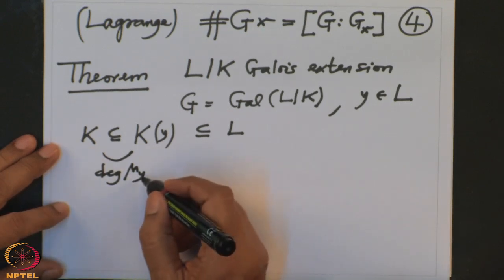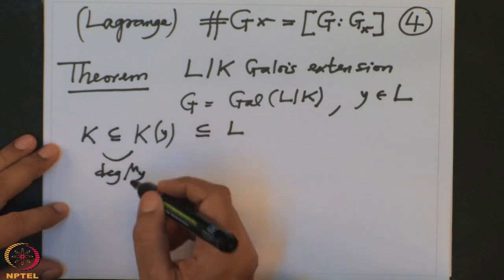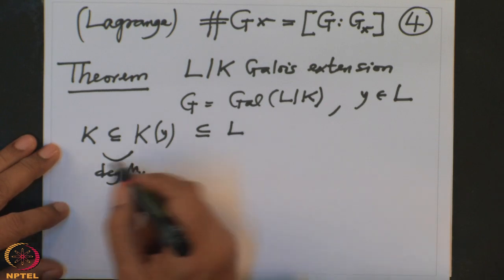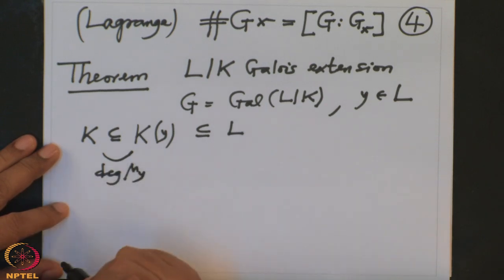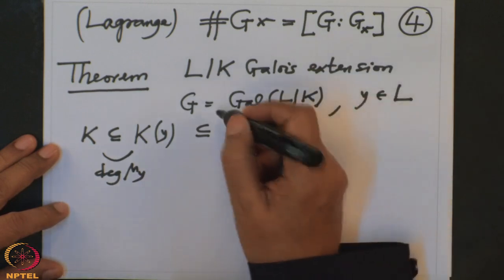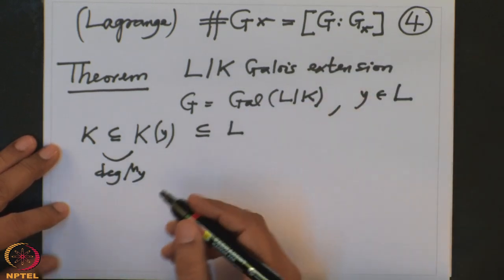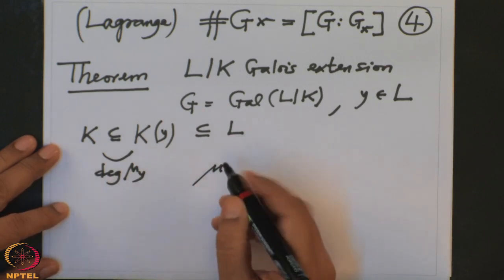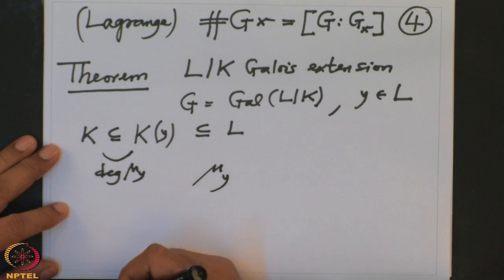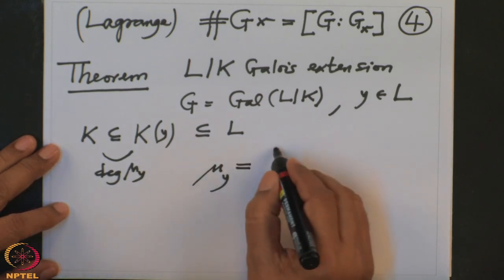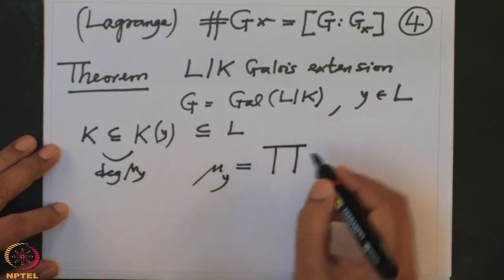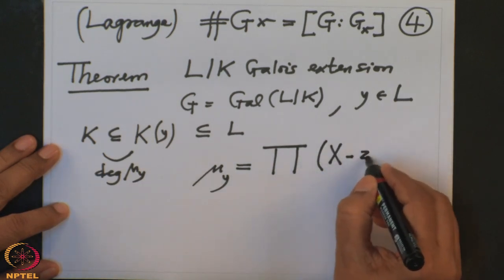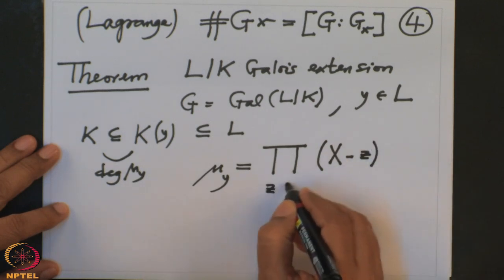So I want to choose y so that the degree of L over K is equal to the degree of mu_y. This is our aim. So I am interested in finding out what the minimal polynomial is in terms of, of course, the group. Okay, so I will write down formulas. So mu of y, the minimal polynomial of y, is nothing but the product of x minus z, where z belongs to the orbit of y.